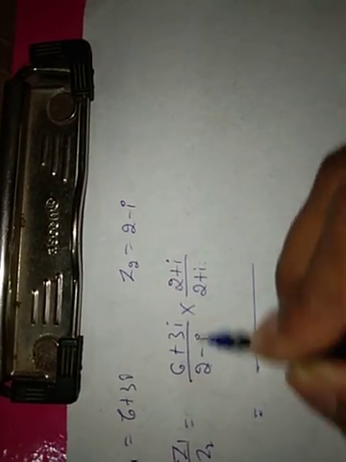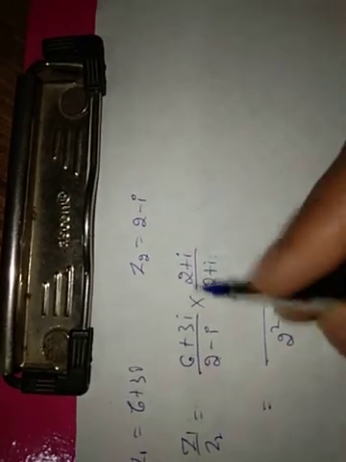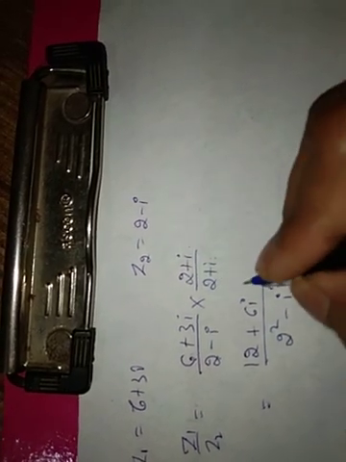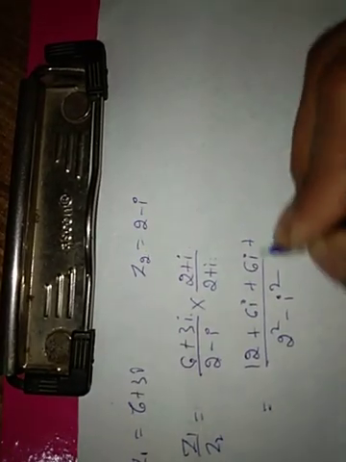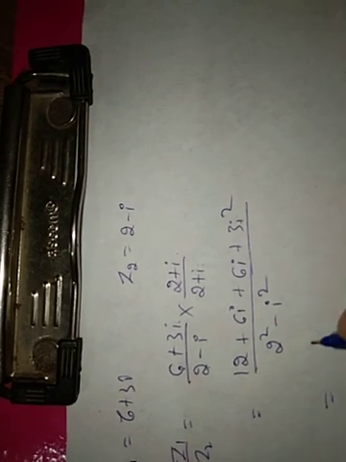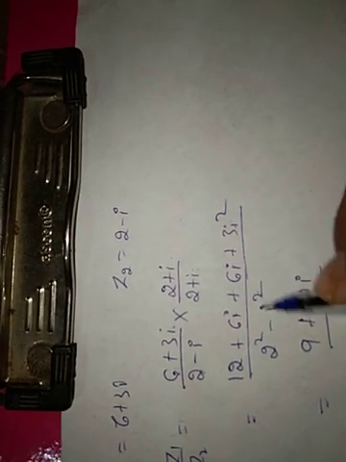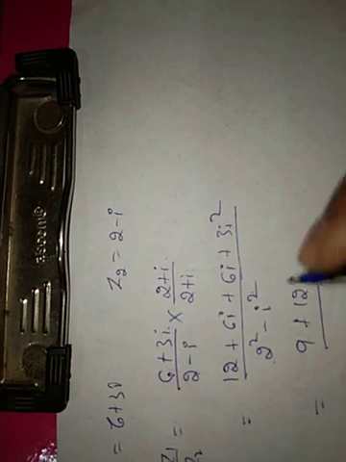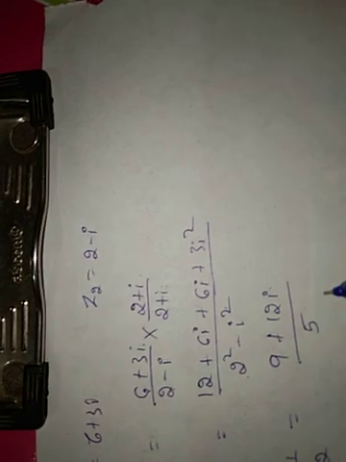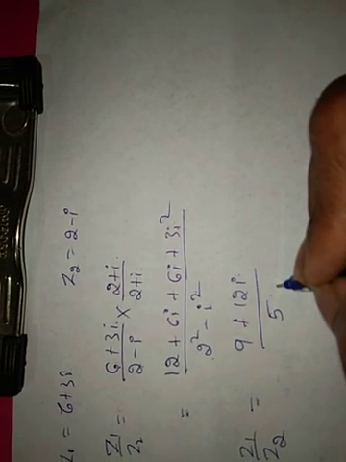(a plus b) into (a minus b) is a square minus b square. 6 into 2 is 12, 6 into i is 6i, 3i into 2 is 6i, 3i into i is 3i square. So 3i square is minus 3, 12 minus 3 is 9, 6i plus 6i is 12i. In the denominator, i square is minus 1, minus of minus is plus 1, 2 square is 4, 4 plus 1 is 5. That is z1 by z2 equal to 9 plus 12i divided by 5, which is your complex number. So that is the division of the two complex numbers.